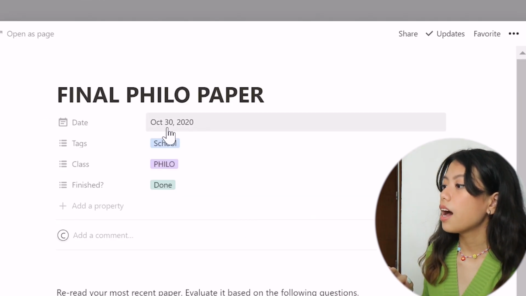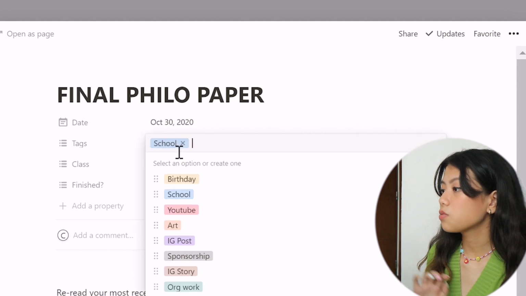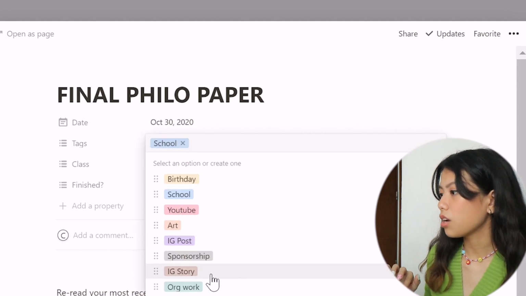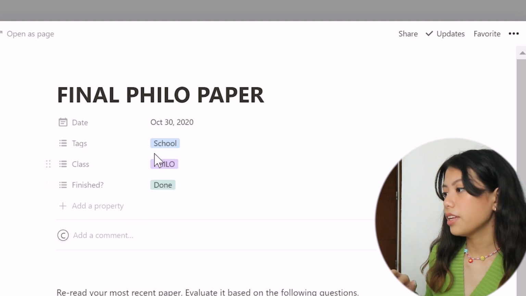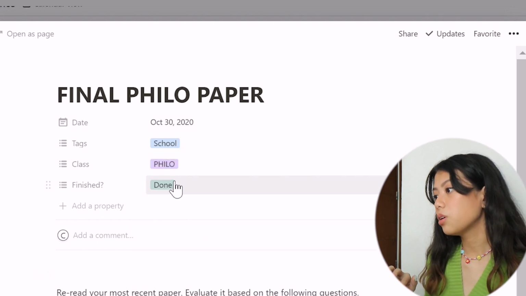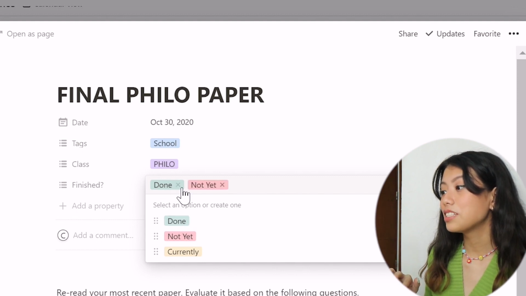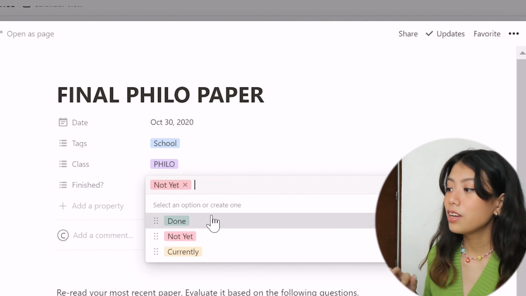So for example, the due date, it's here. And then the tags, for example, school. You can also add, like, for example, org work. And then class. These are my different classes. So these for philo. And then is it finished? Is it not finished? The most satisfying part is changing it from not yet done to done.